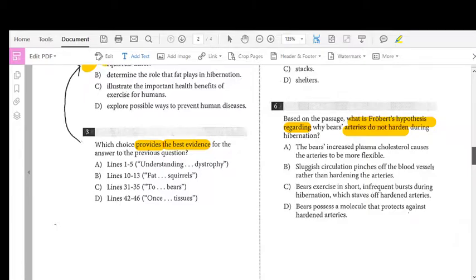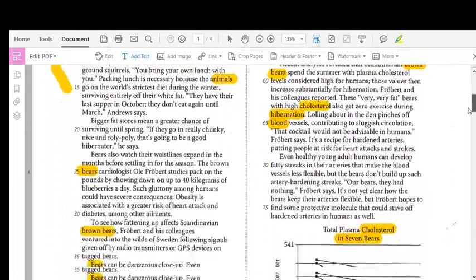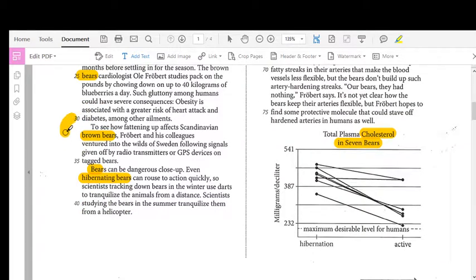My third choice of textual evidence is lines 31 through 35, and that is down here. It says, to see how fattening up affects Scandinavian brown bears, Frobert and his colleagues ventured into the wilds of Sweden following signals given off by radio transmitters or GPS devices on tagged bears. All right, that's my third choice.